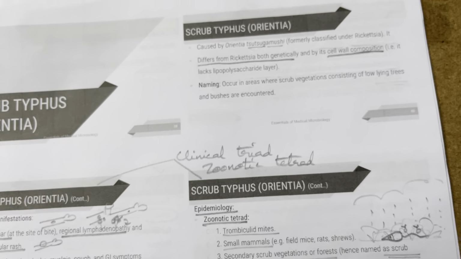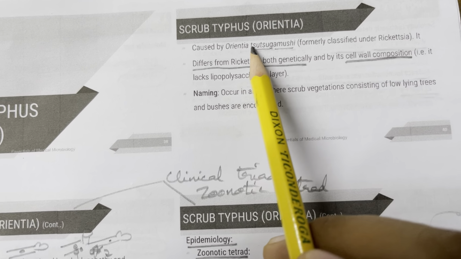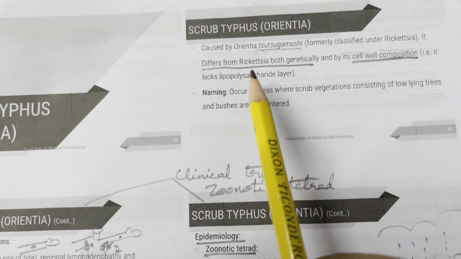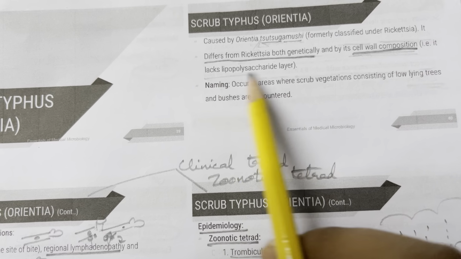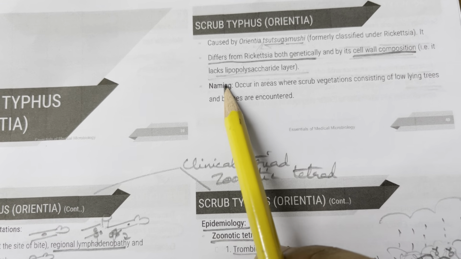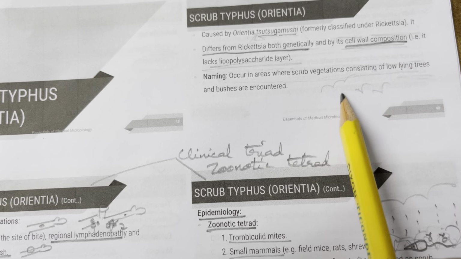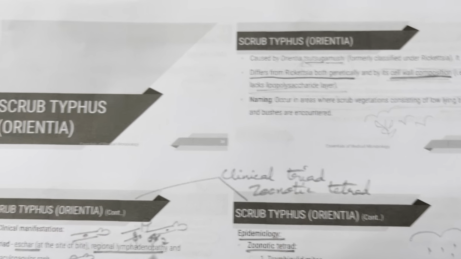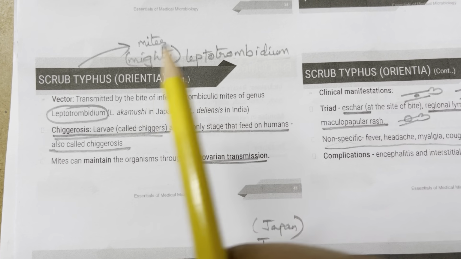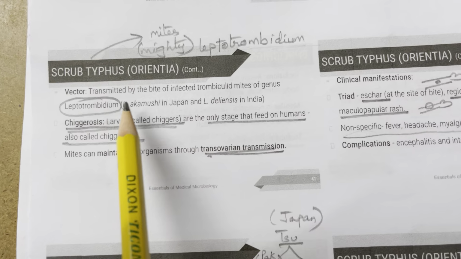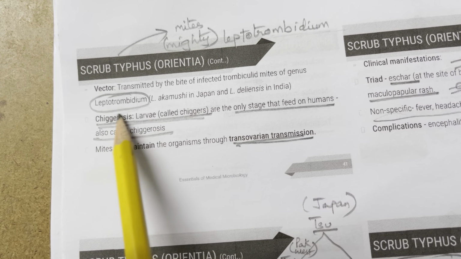So scrub typhus or Orientia, it is caused by Orientia tsutsugamushi. It differs from Rickettsia both genetically and by its cell wall composition. It lacks a lipopolysaccharide layer. It occurs in areas where scrub vegetation consisting of low-lying trees and bushes is encountered. They are transmitted by the bite of infected trombiculid mites of genus Leptotrombidium.